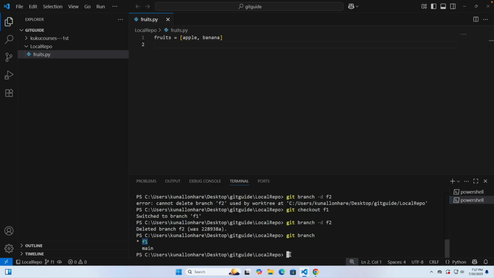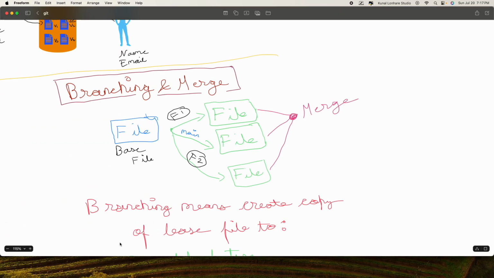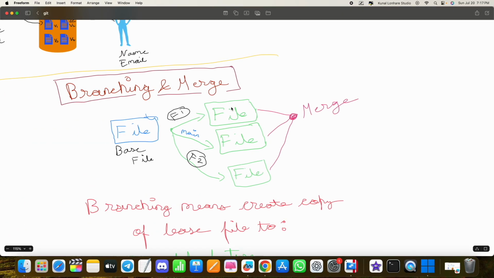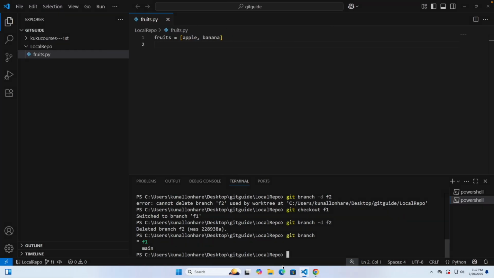But let's say right now I'm in the F1 branch, and let's say the F1 team wants to add something to this file, right? So the F1 team will go here and say, add a new feature like this, and they save it. Okay, so you can see it is modified now, right? And the changes have been made in F1 because F1 is active, right?